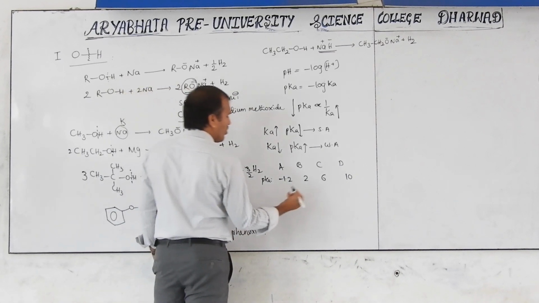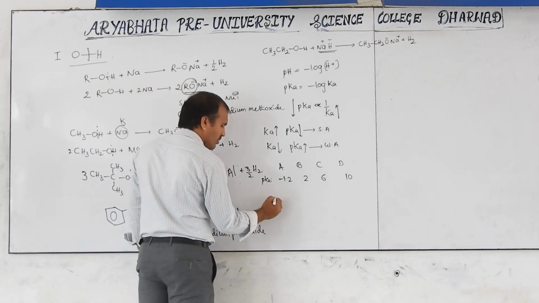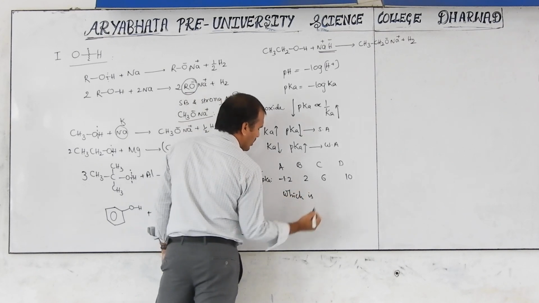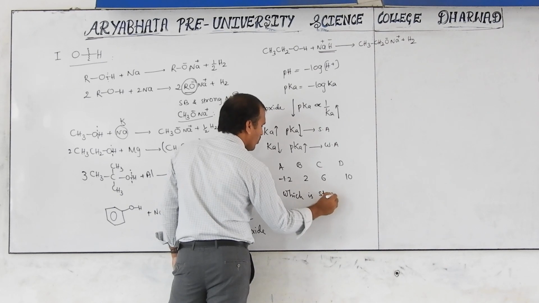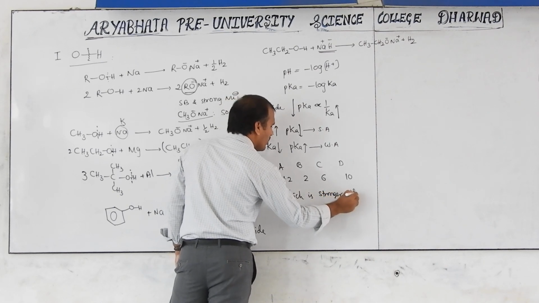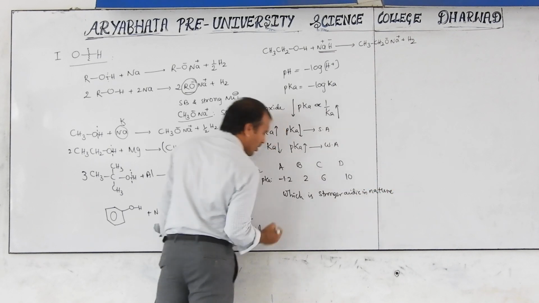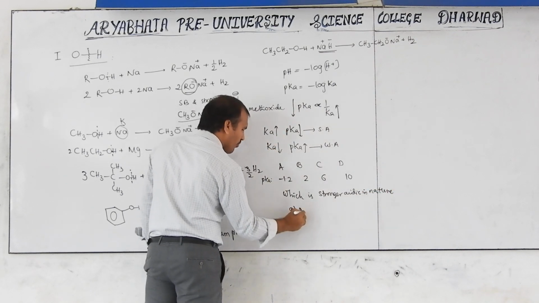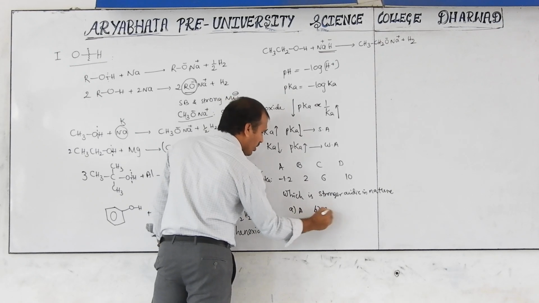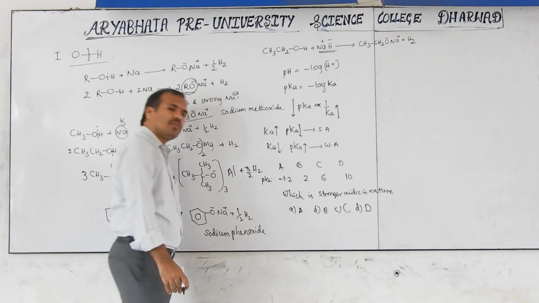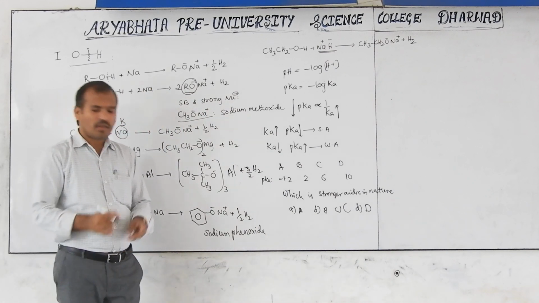Question is, which is stronger acidic in nature? Then option A, option B, option C, option D.